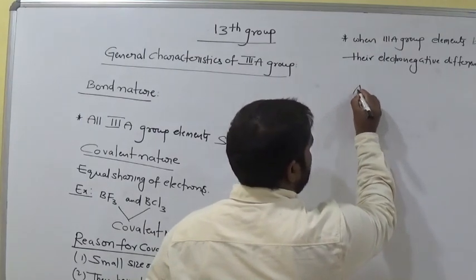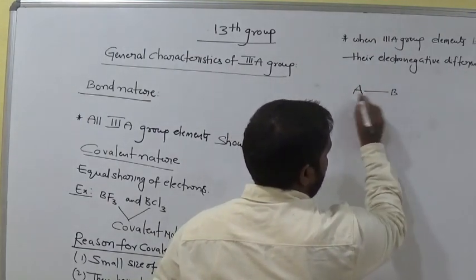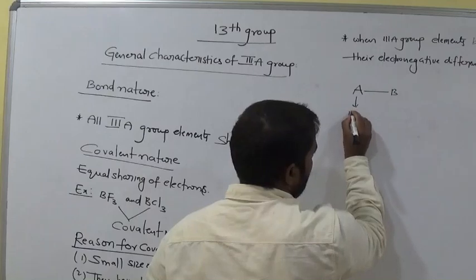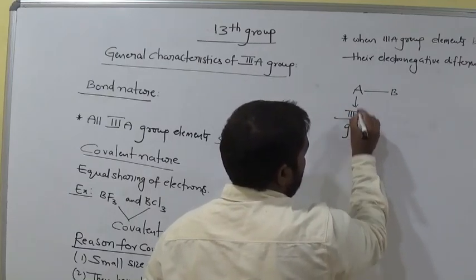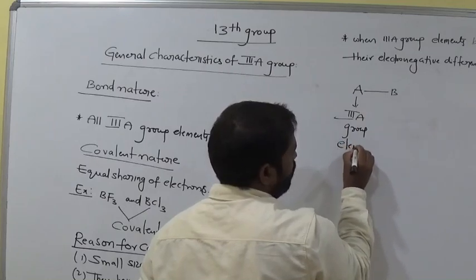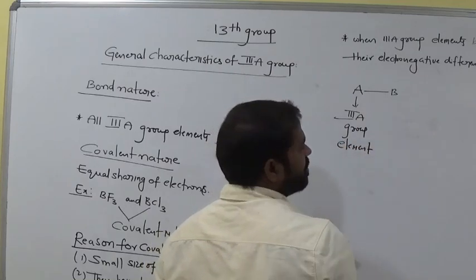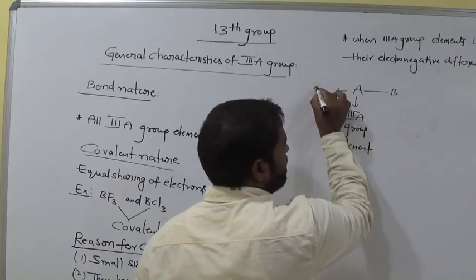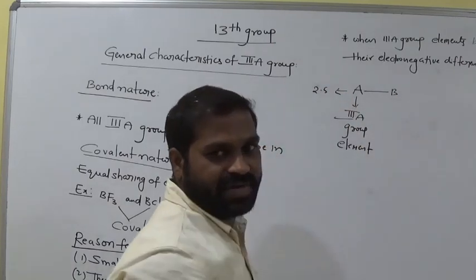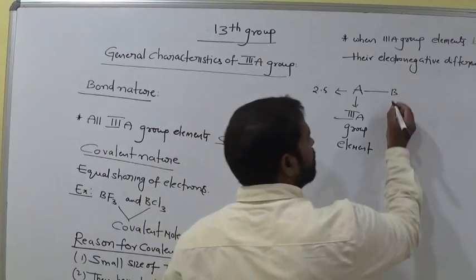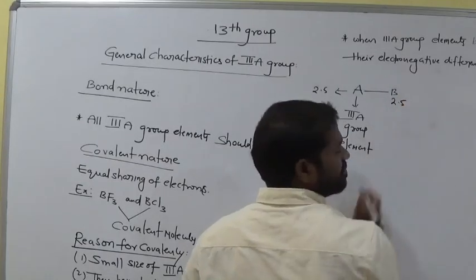Let's see. This is A and this is B, an AB molecule. A is the third A group element. Suppose electronegativity of A is 2.5. B is another atom like chlorine, and its electronegativity is also 2.5.